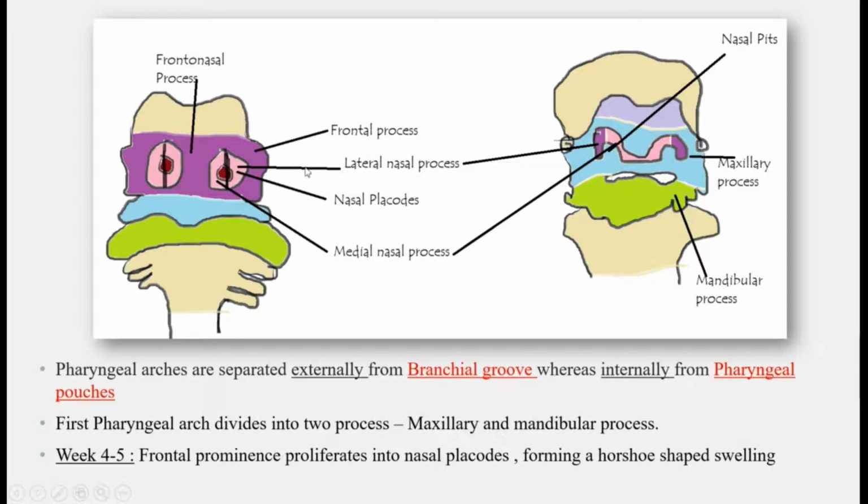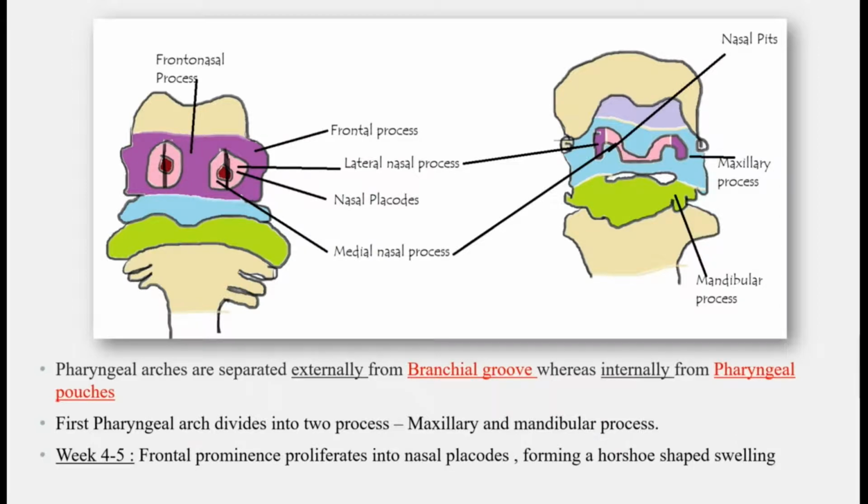The lateral or outer one is the lateral nasal process, the inner one the medial nasal process. Nasal placodes in the 6th week sink downwards and form nasal pits. These nasal pits are separated laterally by the naso-optic groove and medially by the bucconasal groove, which joins the maxillary process.